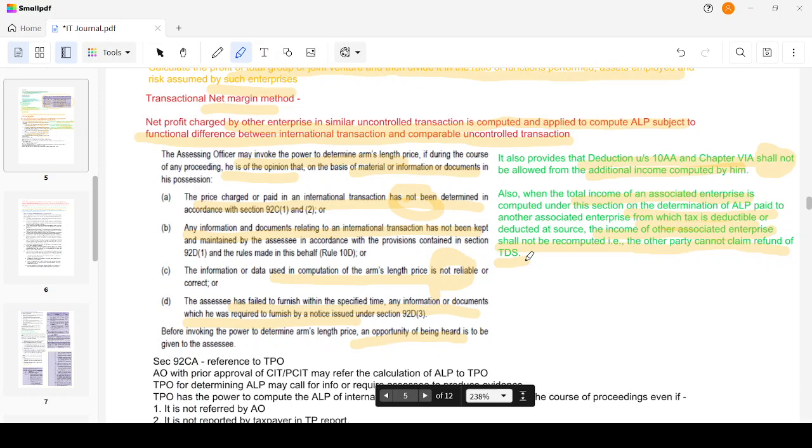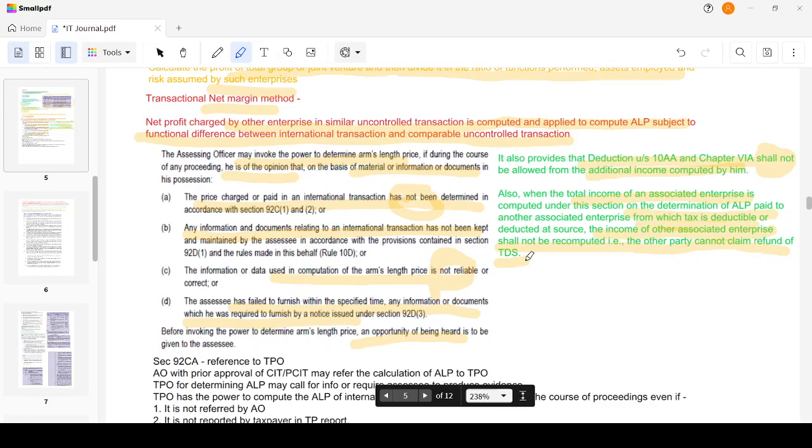Okay, now the AO comes into the picture and says that this is not an arm's length price. The actual arm's length price of the expense is rupees 70. Okay, he puts it as 70. Now what would have been the TDS on 70? It should be rupees 7, but I have over-deducted the TDS by rupees 3. Now my AO is asking to refund the rupees 3. The law says that no refund will be provided to you.